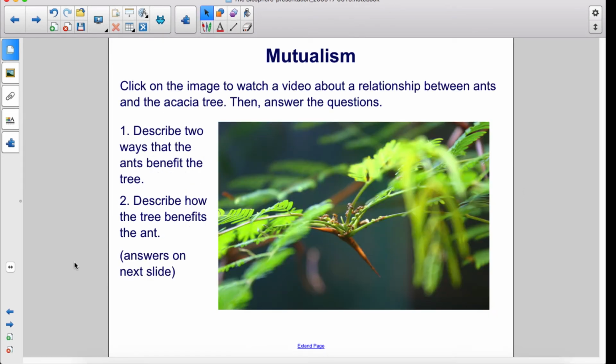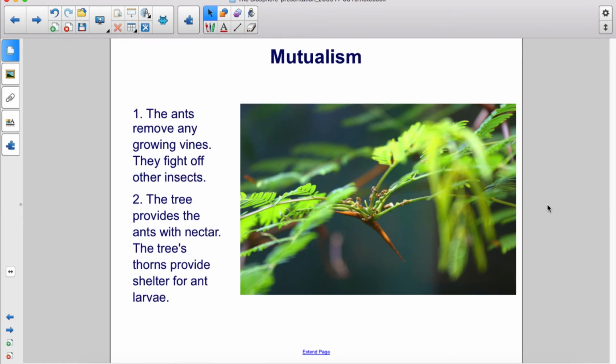Click on the image to watch a video about a relationship between ants and the acacia tree. Then, answer the questions. Describe two ways that the ants benefit the tree. Describe how the tree benefits the ant. Answers on next slide.